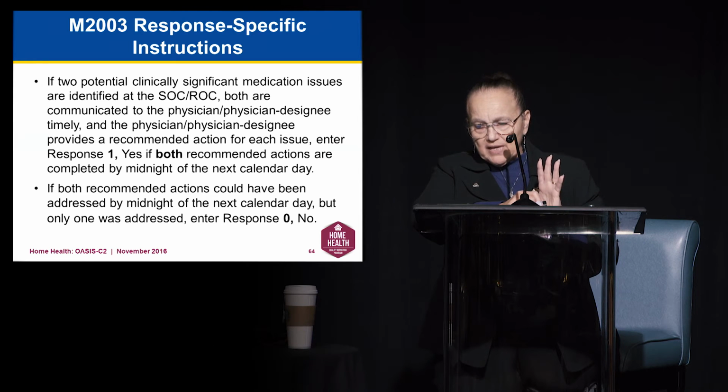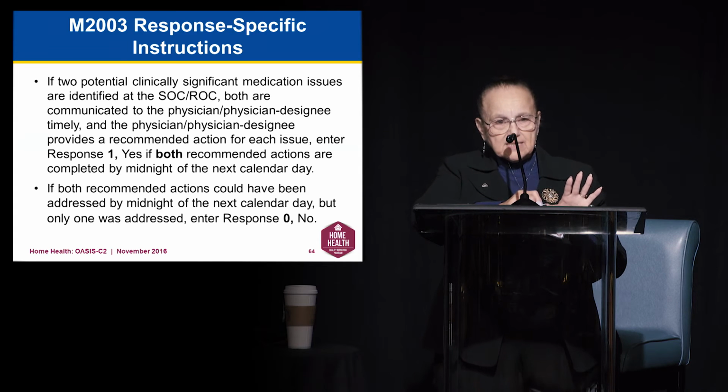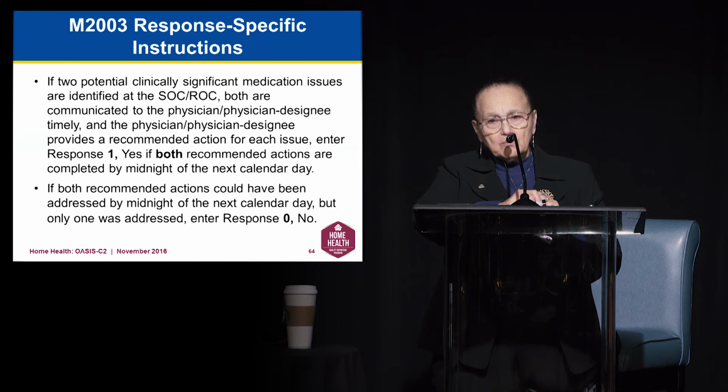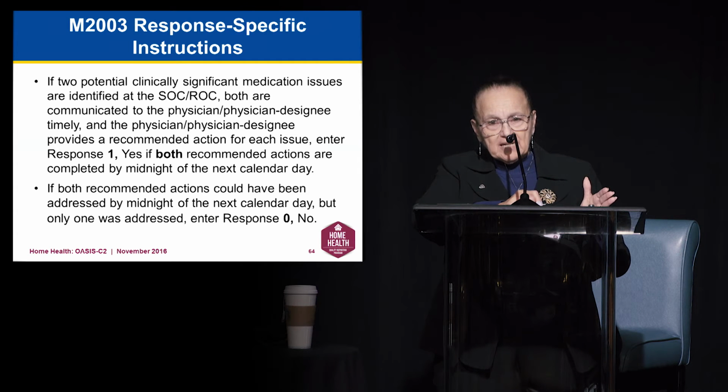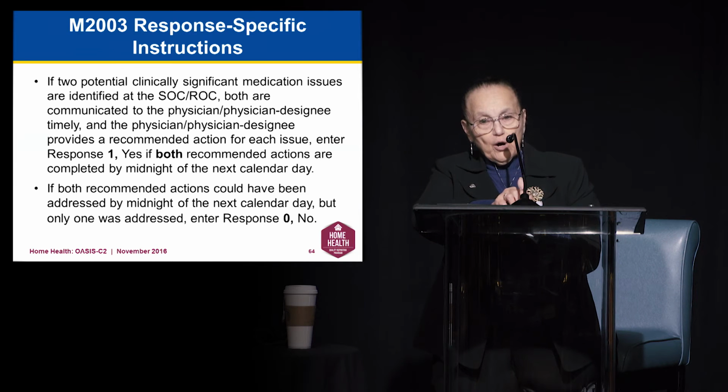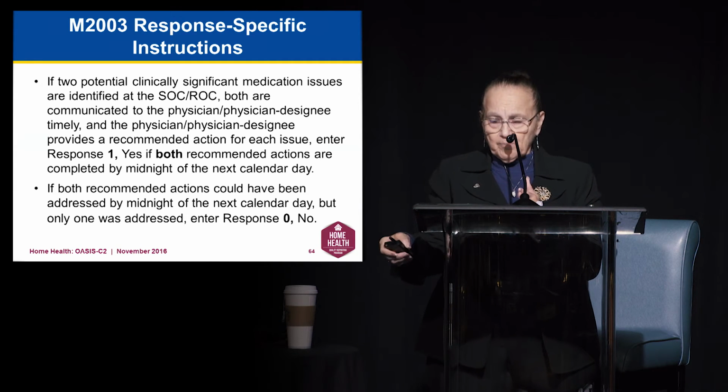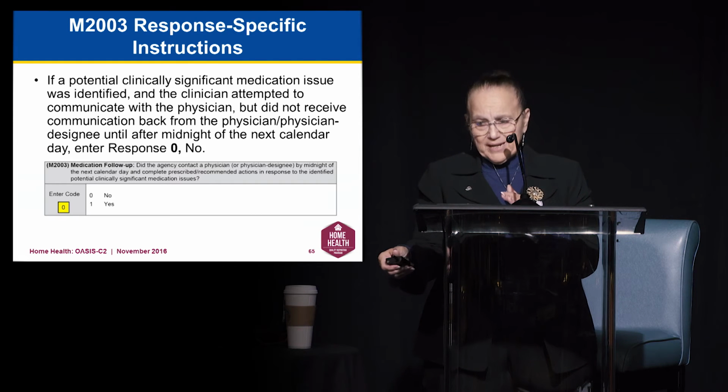If both of the actions could have been addressed, but only one was, then you need to say no. This is: all the issues were identified and all the actions were taken, or no, we didn't get them all done, or they didn't respond to all of them. You don't get partial credit.